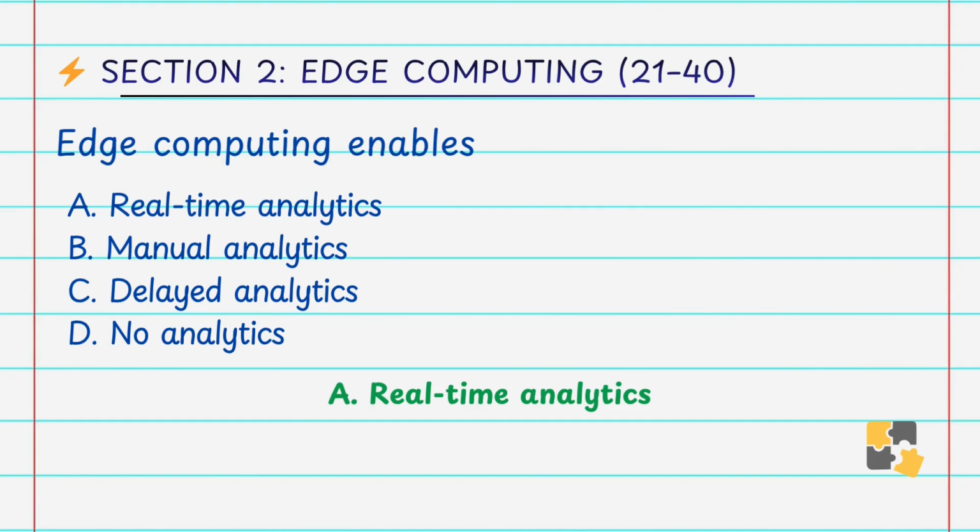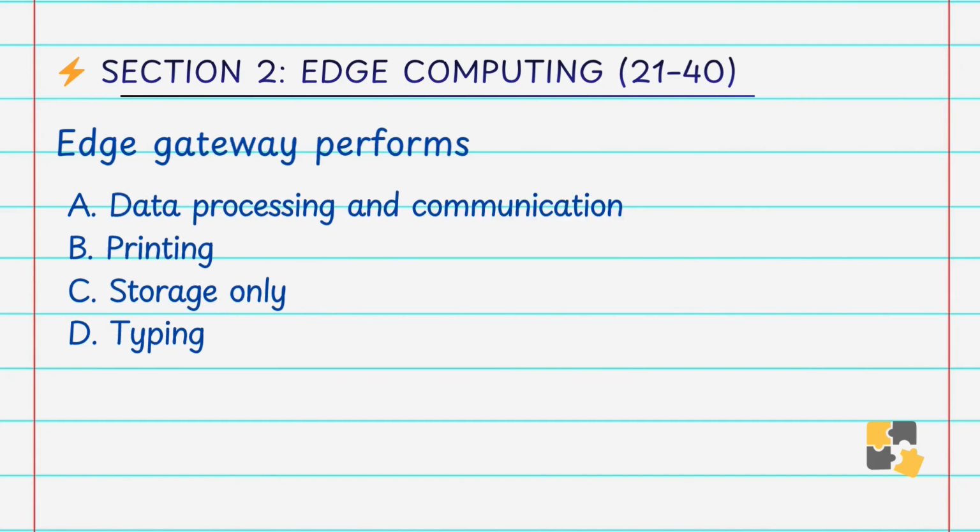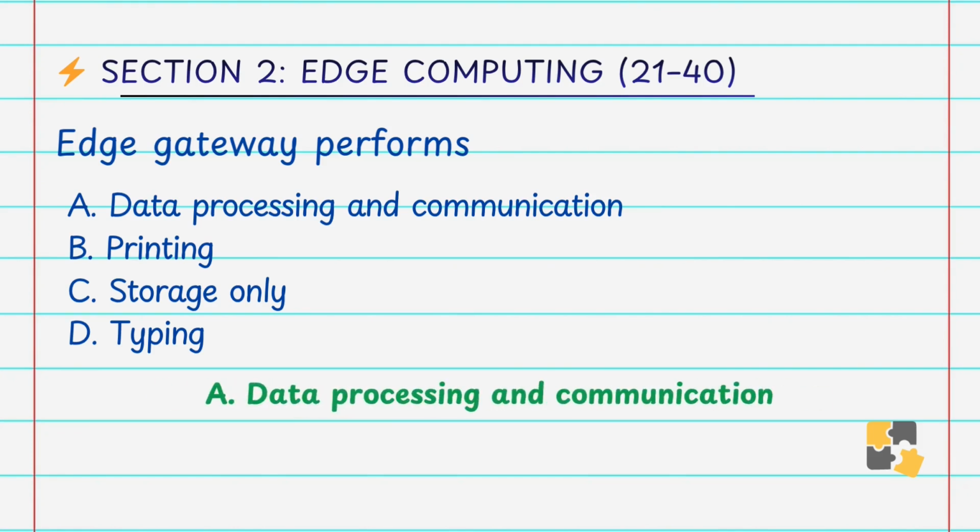Real-time analytics. Edge gateway performs A. Data processing and communication, B. Printing, C. Storage only, D. Typing. Answer is A. Data processing and communication. Edge gateway connects devices and processes data locally before sending it further. That's why edge gateway performs data processing and communication.